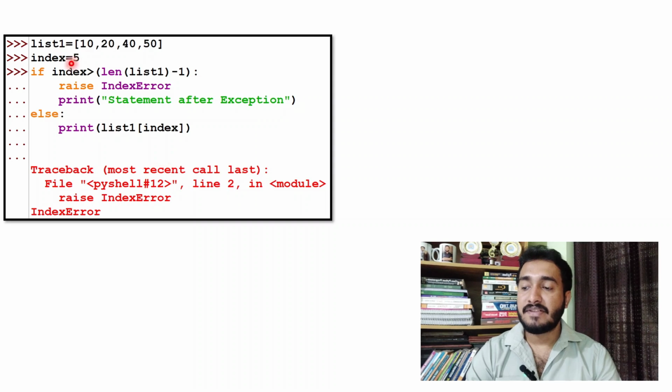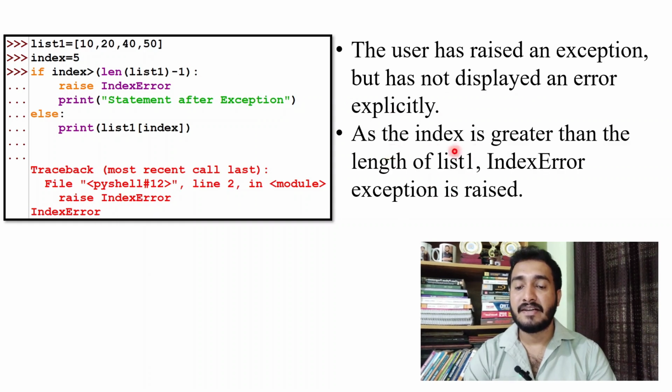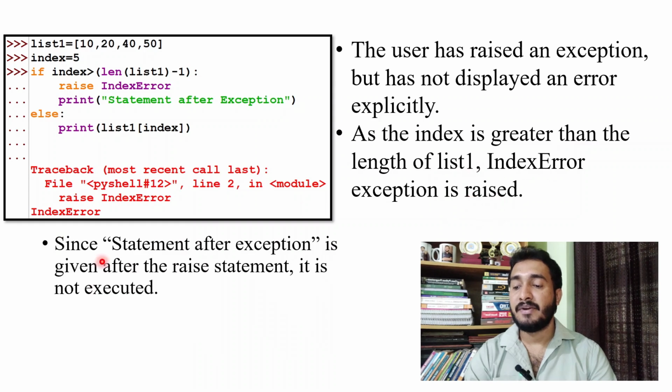In this case, 5 is greater than last index, so it has raised index error. The user has raised an exception but has not displayed an error message explicitly. We are raising an exception but we are not passing any argument, so it won't show any message. As the index is greater than the length of list 1, index error exception is raised. Since the statement after exception is given after the raise statement, it is not executed.